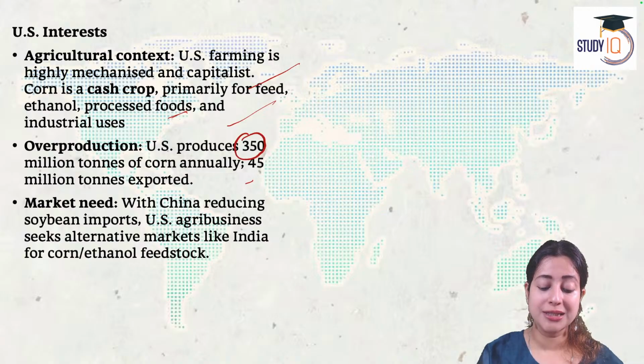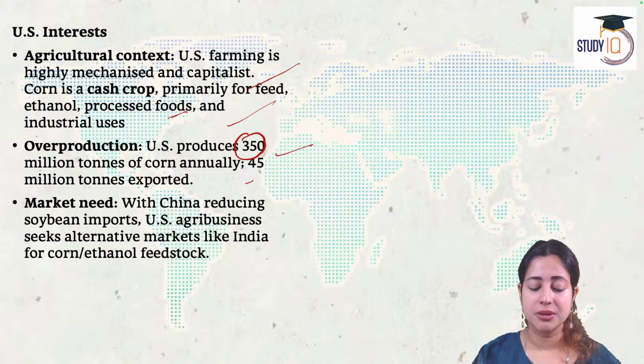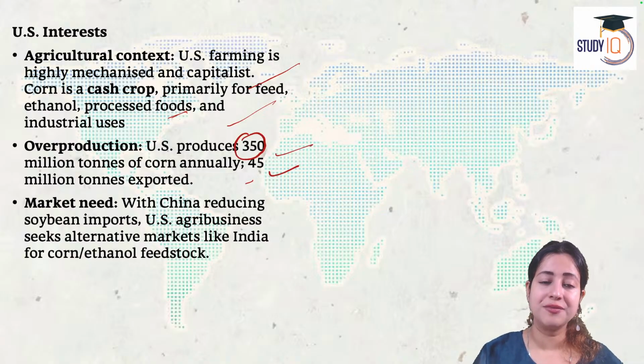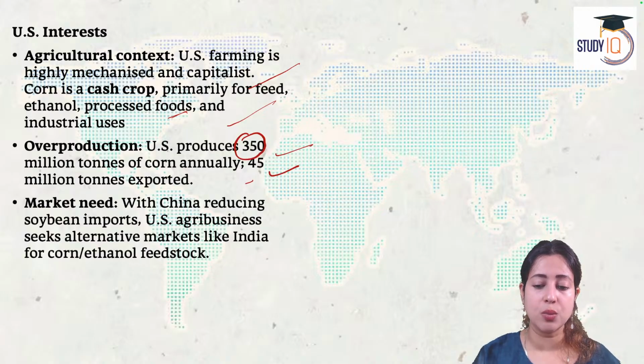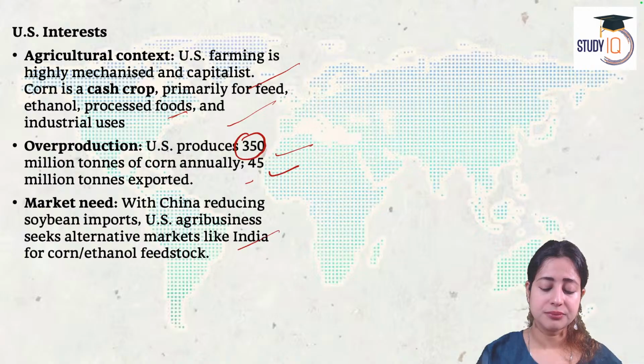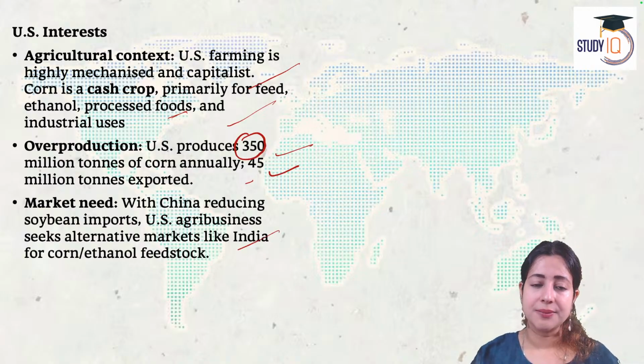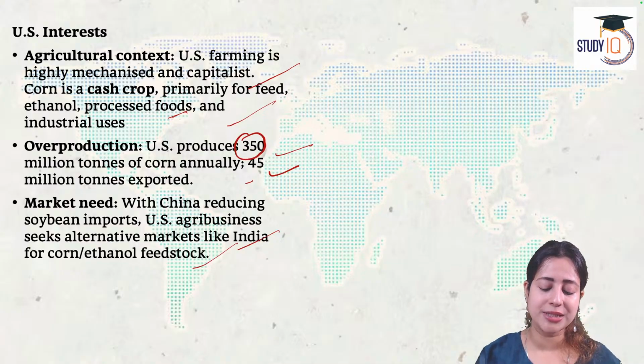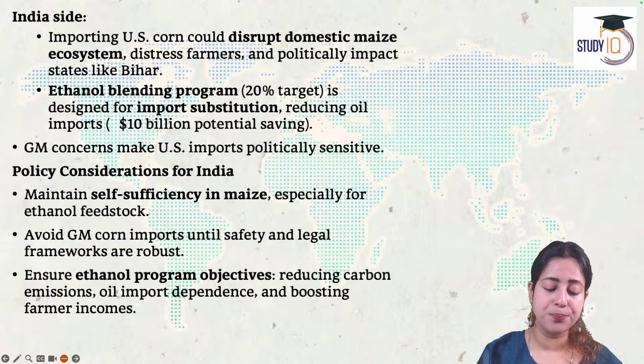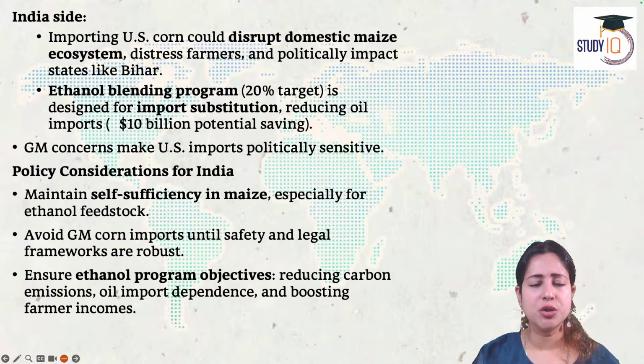America is producing 350 million tons of corn, out of which 45 million ton is exported right now. America wants to make it 200. What to do? They have overproduction, supply side inflation, too much production. China is already reducing its soybean imports from America. So US wants an alternative market like India so that corn can be purchased by India. And how is US blackmailing us? US says